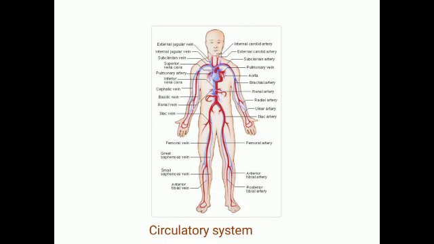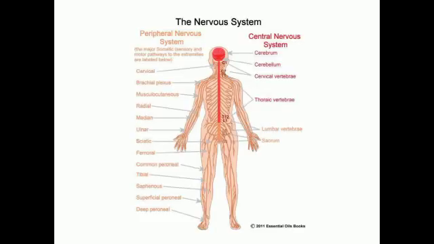Name the organ system which helps in the passage of messages or signals from one part of the body to another part of the body. What is the answer? See the picture. The nervous system. Dear students, name some of the organ systems: digestive system, circulatory system, respiratory system, reproductive system, muscular system, and nervous system.